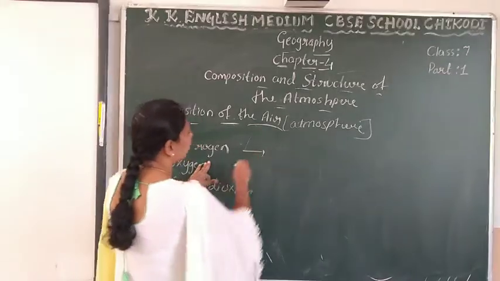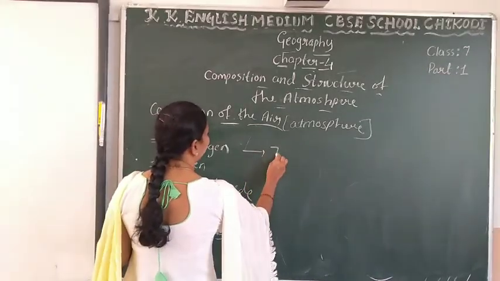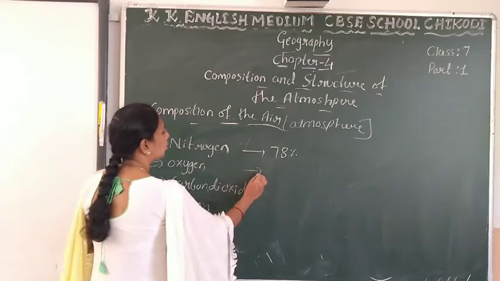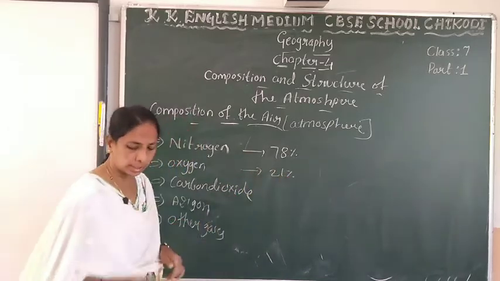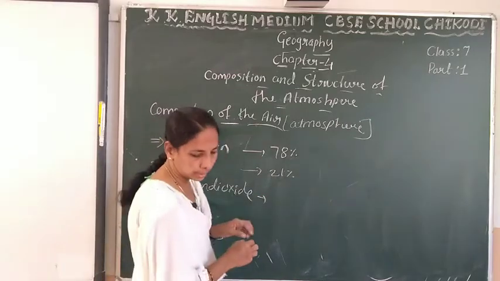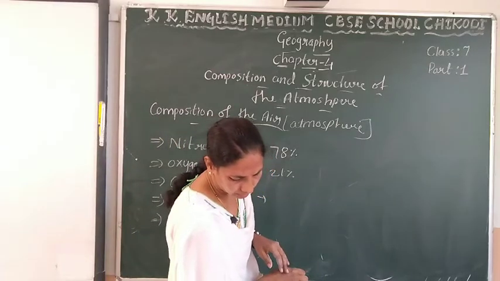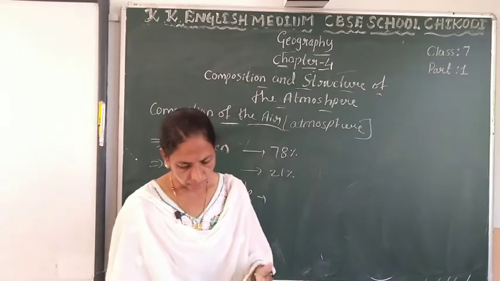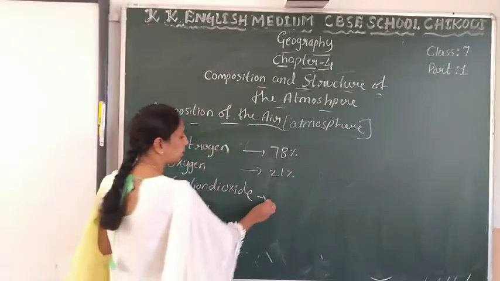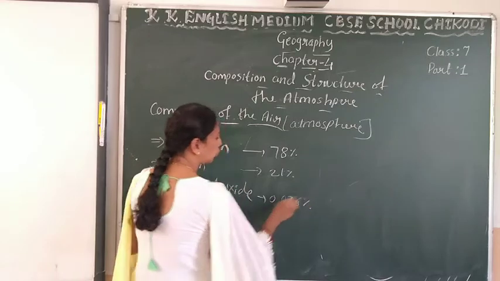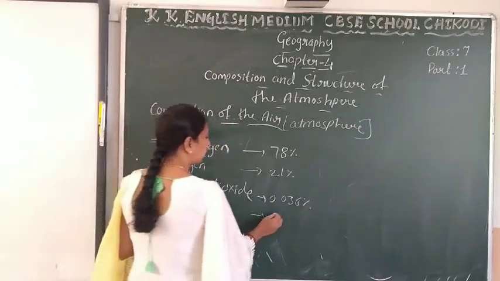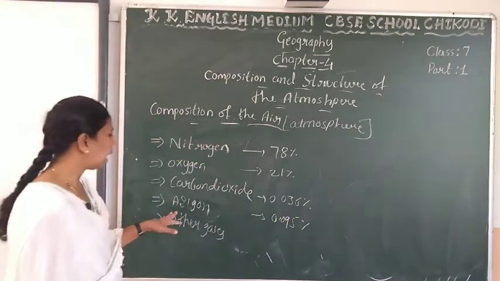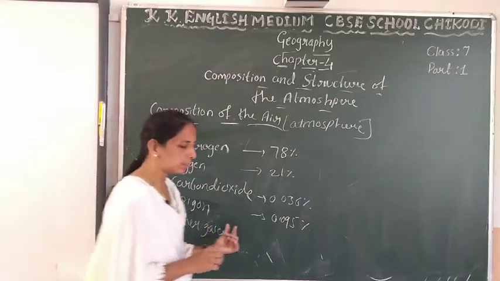Nitrogen makes up about 78% of the air. Then 21% is oxygen, and carbon dioxide is present at a very low level, 0.036%. Argon is 0.95, or 0.095%, and other gases are also present in the air.